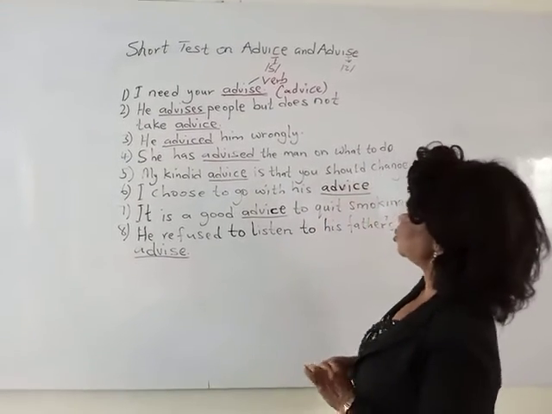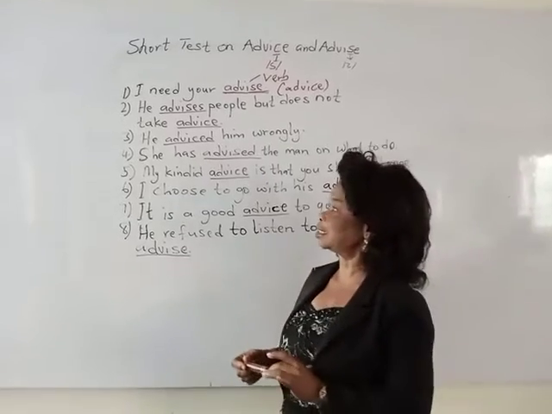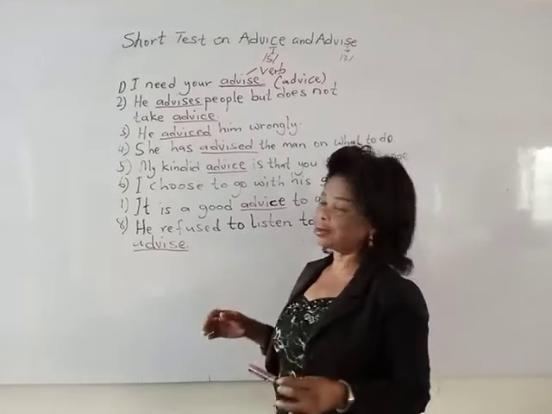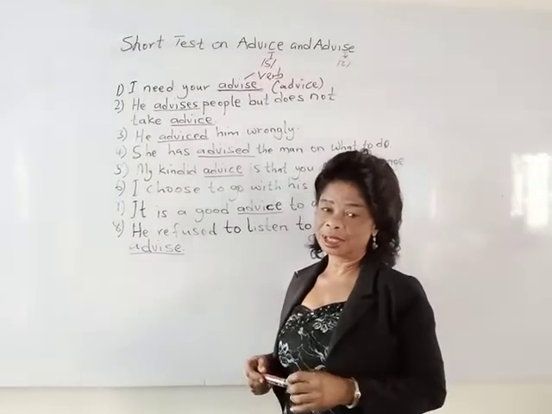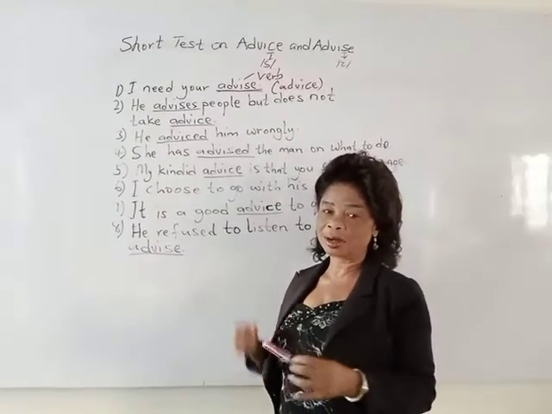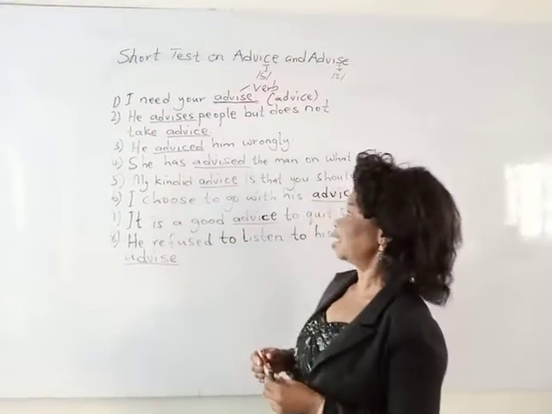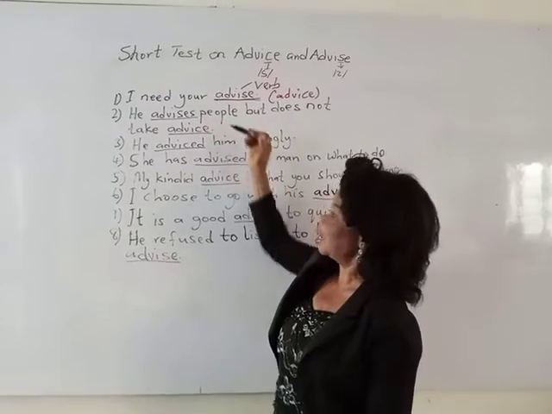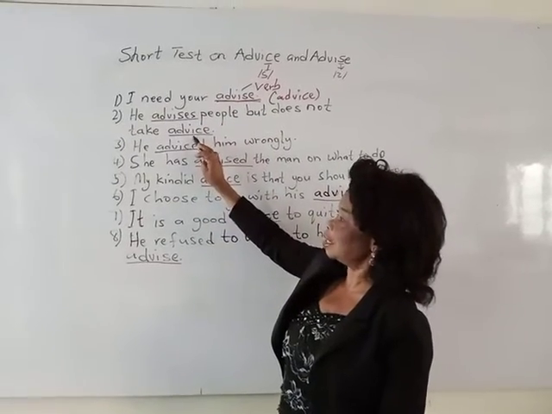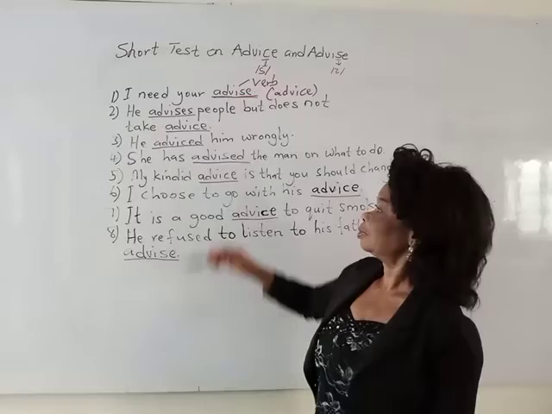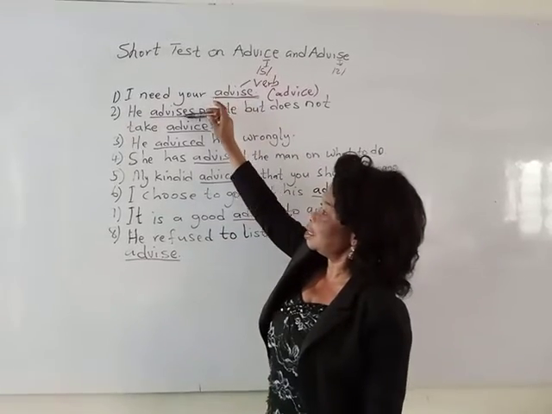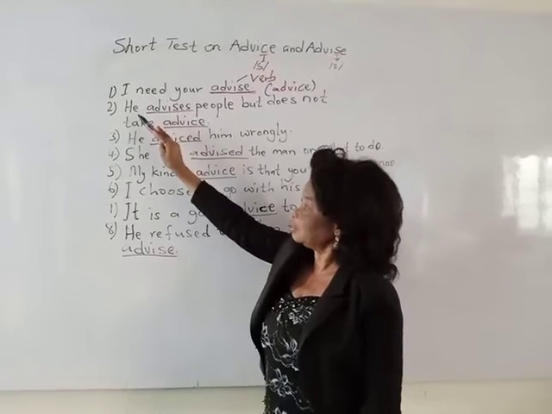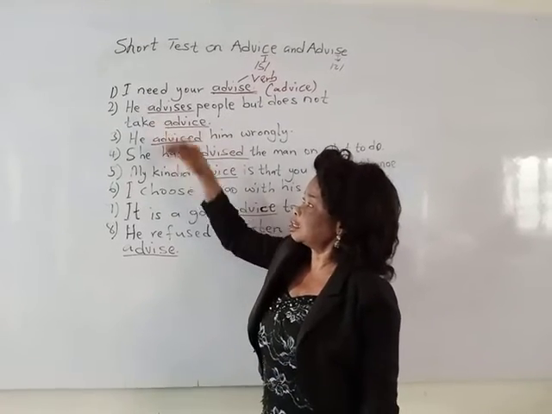Now let's look at sentence 2. He advises people but do not take advice. What do you think? Is it correct or wrong? The correct version is: he advises people but does not take advice. Now he used advises correctly here as a verb and then he uses the noun. So it is correct. He advises is a verb, and he there is the subject.